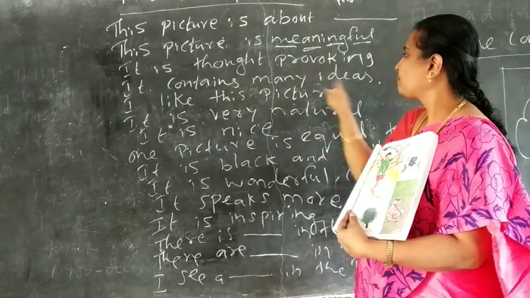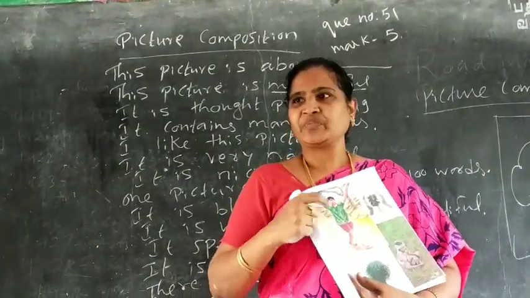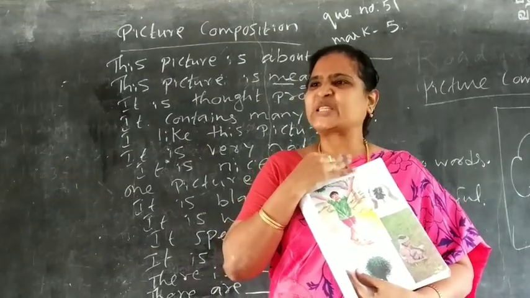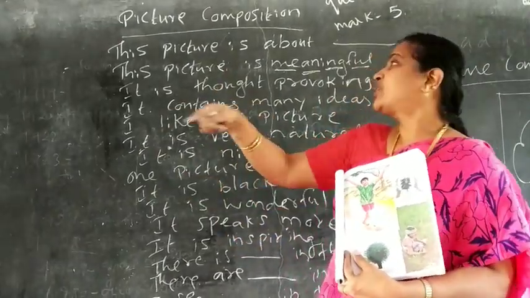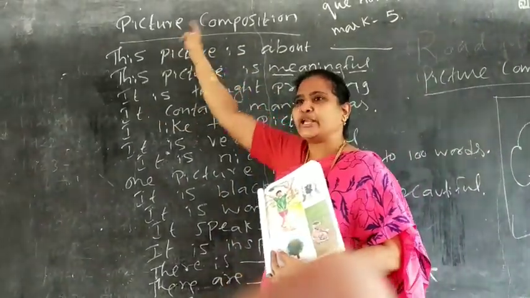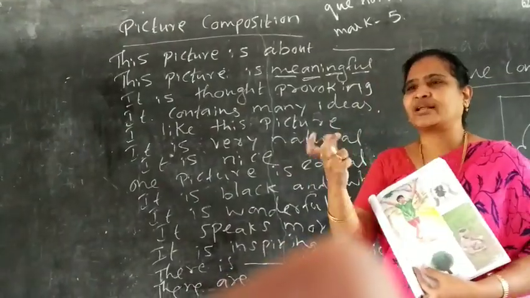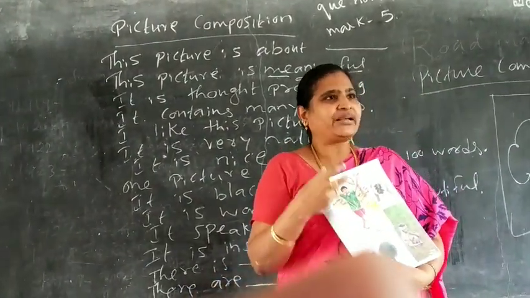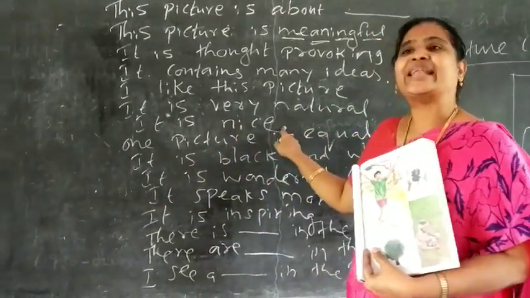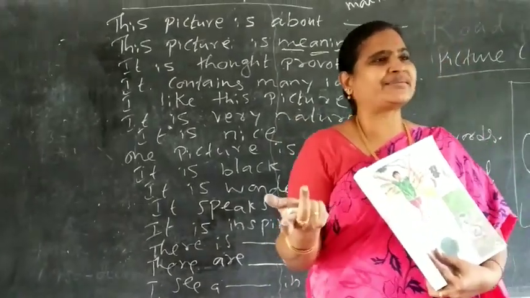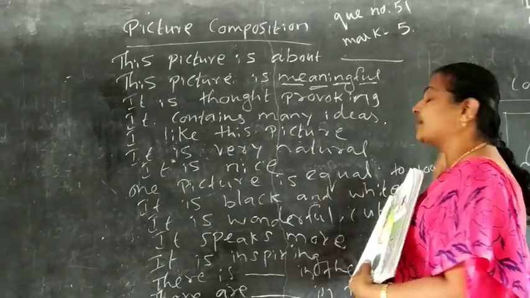Listen. Okay. I like this picture. Do you like this picture? Okay. So I like this picture. Spelling of like, you know. Picture spelling, don't worry, it will be in your question paper. Fine. It is very natural. Very natural. Fine. Okay, next one. It is nice. Nice spelling is easy. N-I-C-E. Nice.